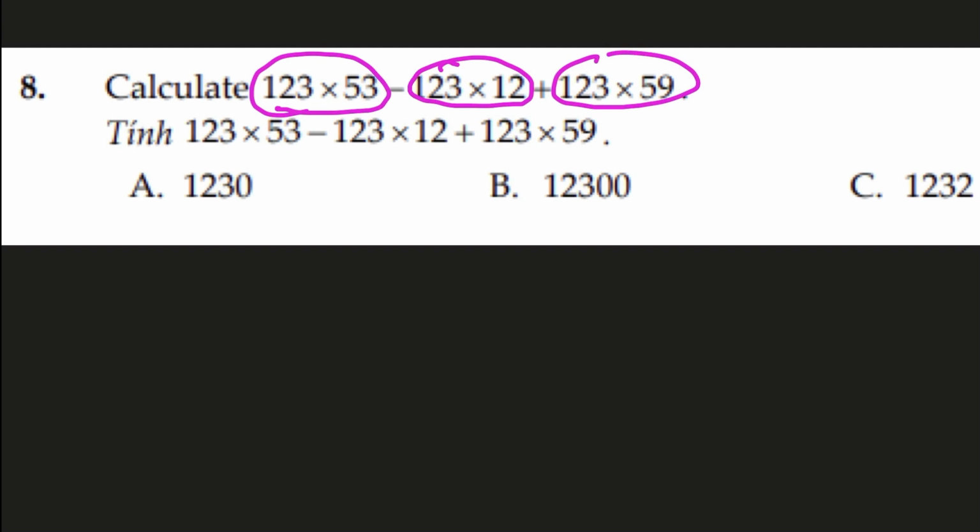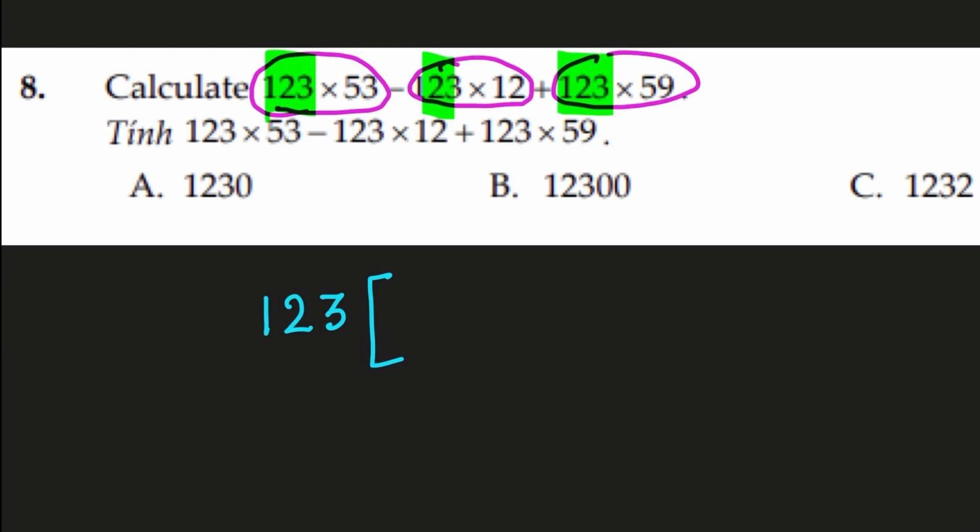So these are the 3 calculations that we have to solve first, but noticing that we have 123 common in all those terms, don't go for actually multiplying a 3-digit number by 2-digit numbers. I can easily take out 123 common from all these multiplications.